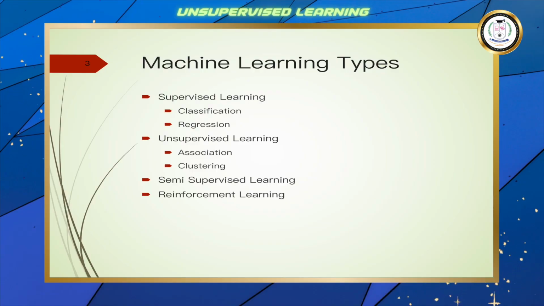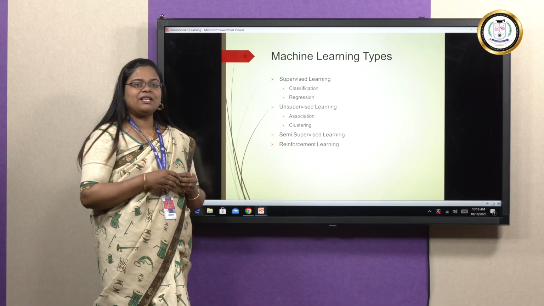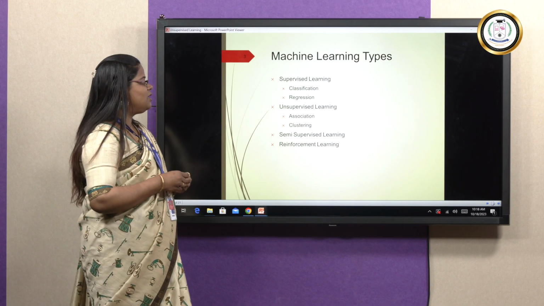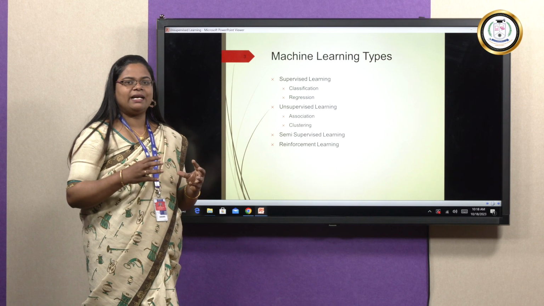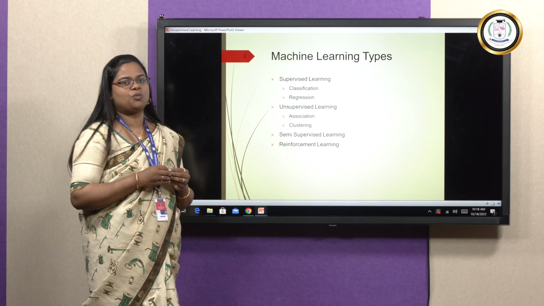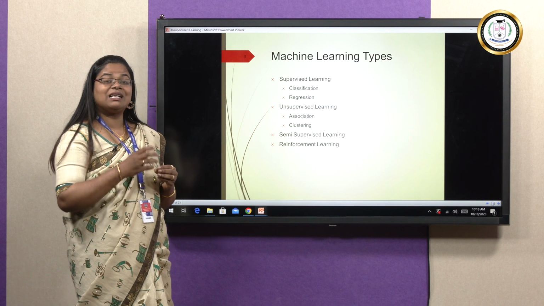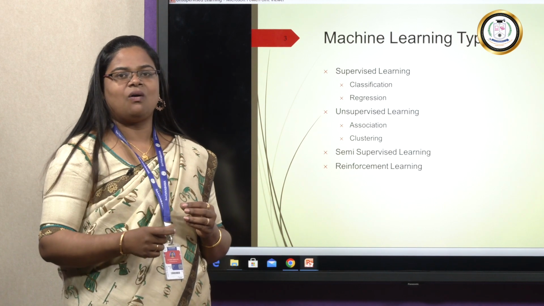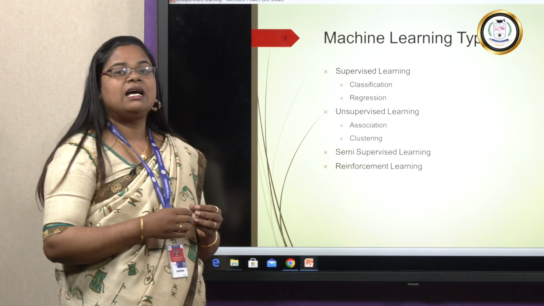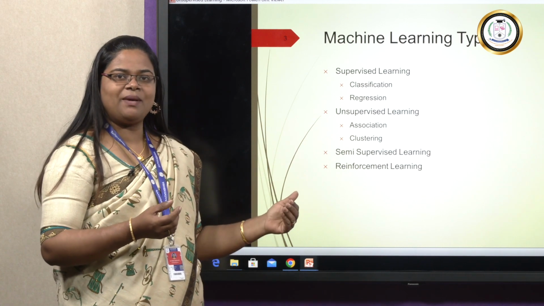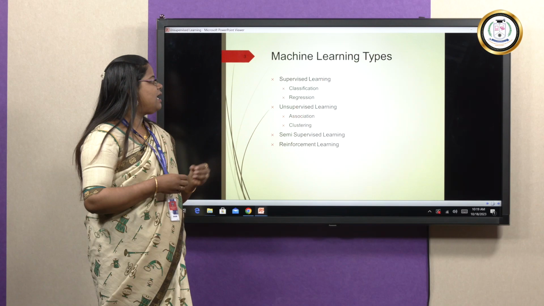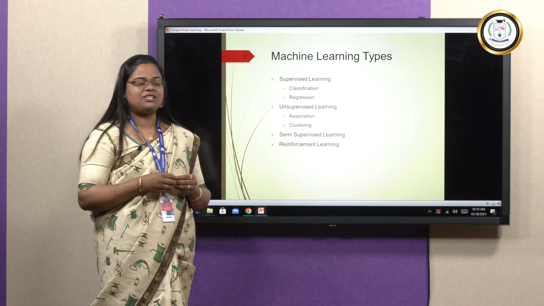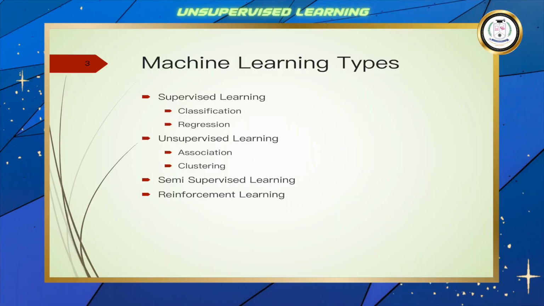The machine learning algorithms can be classified as supervised learning, unsupervised learning, semi-supervised learning, and reinforcement learning algorithms. Supervised learning, in one word: if the data label is known to the system, then it is a supervised learning algorithm. The data label, or class label, is where we categorize the data. The category or type of the data we call the label, or class label. I will show one database from which you can easily understand what a class label is. The different types of supervised learning algorithms are classification and regression. Unsupervised learning algorithms have various types such as association and clustering.